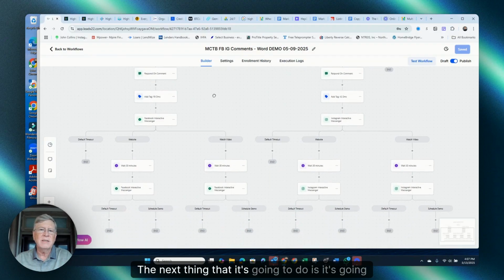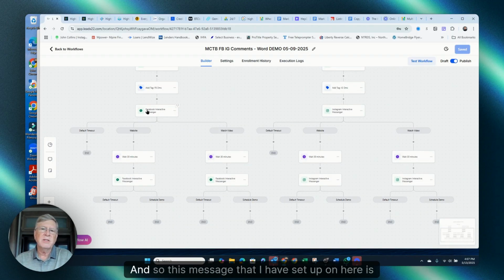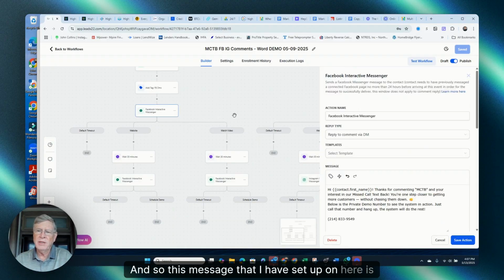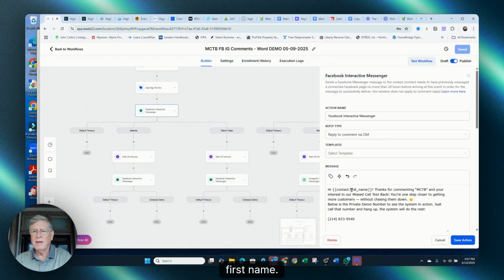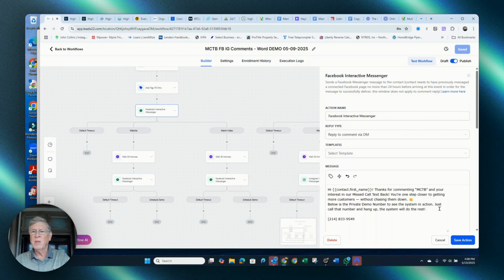The next thing that it's going to do is send a message on Messenger or on Instagram DM. And this message that I have set up on here is, "Hi, first name," because it pulls it out of the contact record. "Thanks for commenting MCTB and your interest in our missed call text back. You're one step closer to getting more customers without chasing them down. And below is a private demo number to see the system in action. Just call that number, hang up, and the system will do the rest."